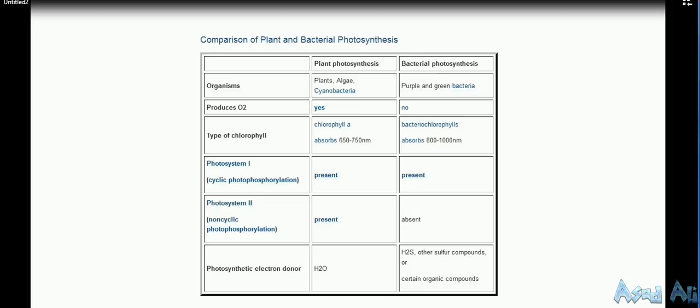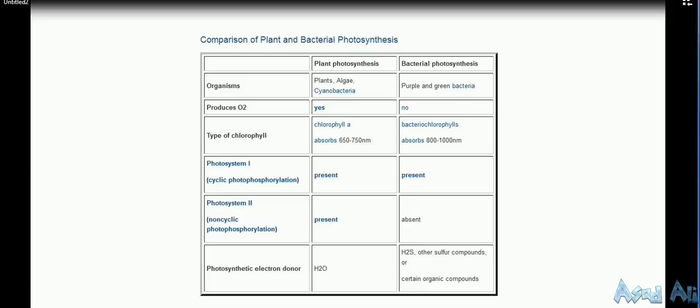The difference between plant and bacterial photosynthesis. In bacteria, there is no chloroplast present, and chlorophyll is dispersed in the cytoplasm. In plants, the chlorophyll is found in the chloroplast.